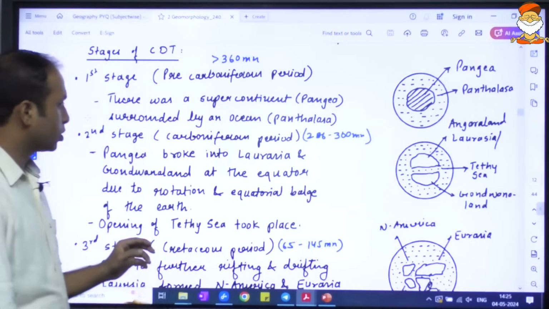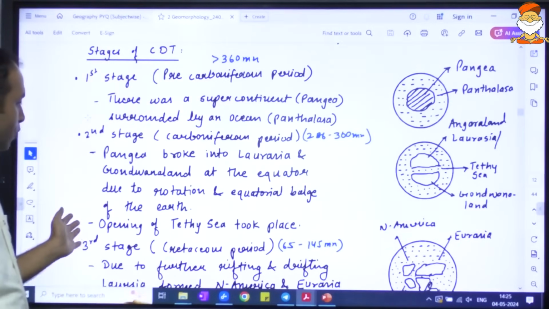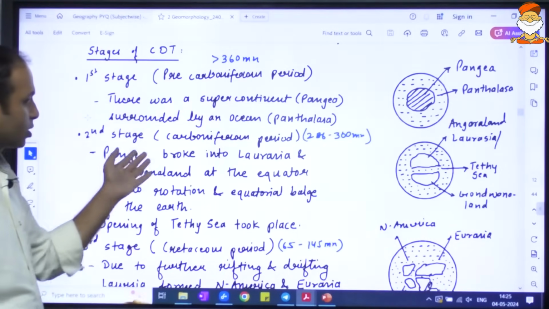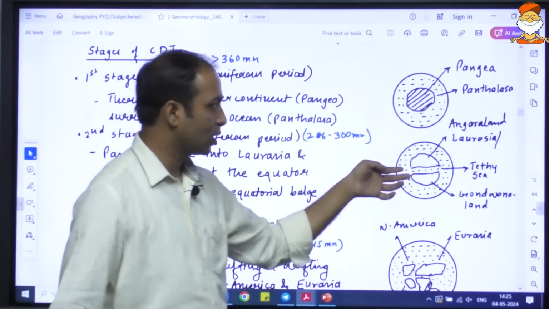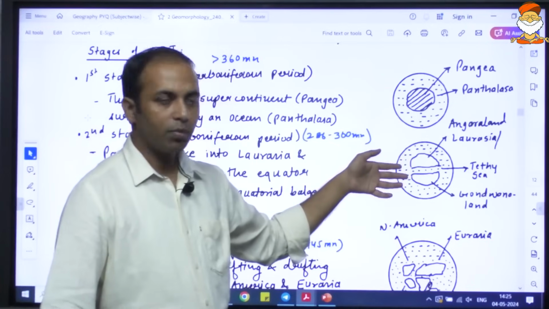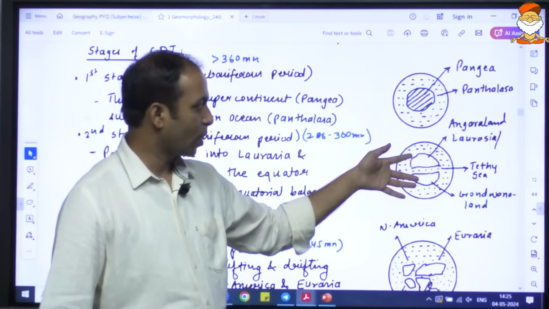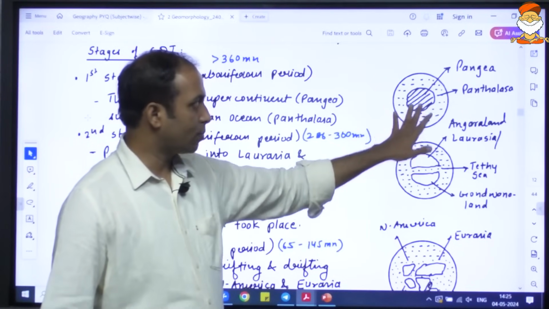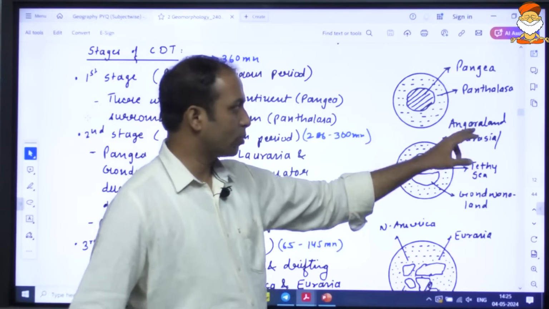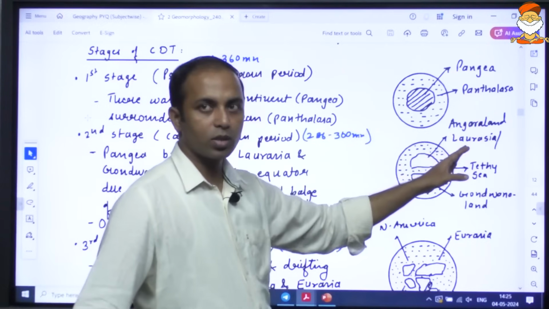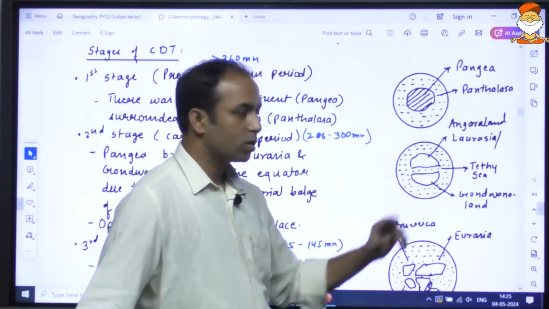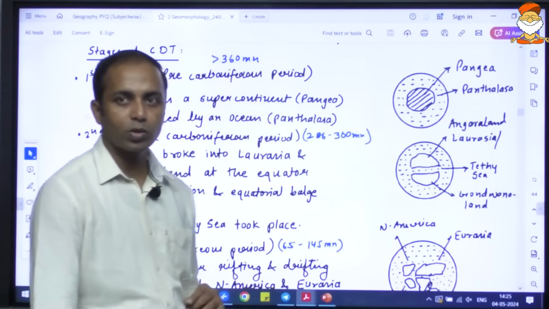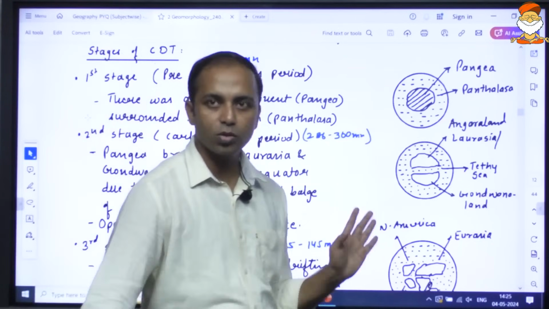Over a period of time, because of two forces, roughly in the Carboniferous period, 286 to 360 million years ago, the Pangaea got split up, leading to the formation of Angaraland, also known as Laurasia, and Gondwanaland. And there was a sea that opened up in between, known as the Tethys Sea. Today, the Tethys Sea is also closed.